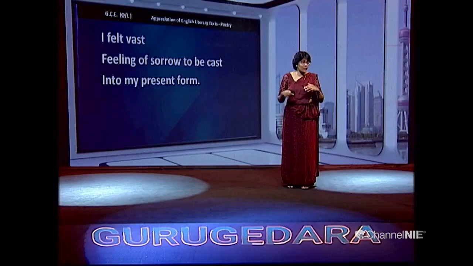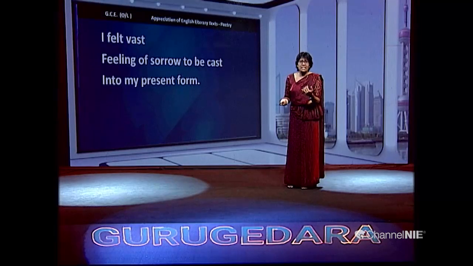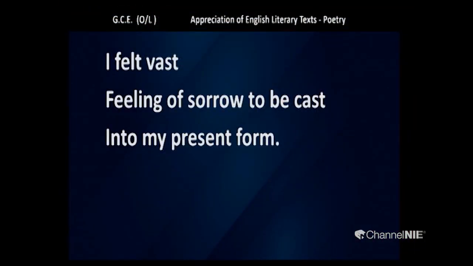And this goblet speaks. The first one, the goblet wanted to run away from the potter's wheel when it was transformed. And next, the goblet says it felt a vast feeling of sorrow. It was not happy at all. Happy at all with what?